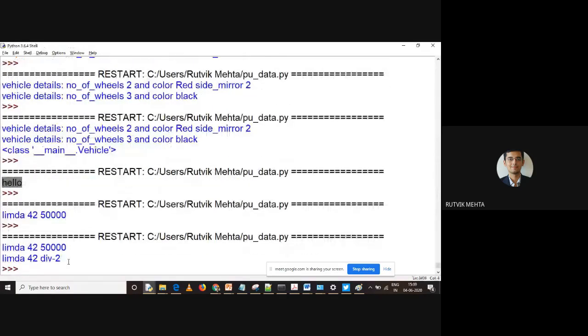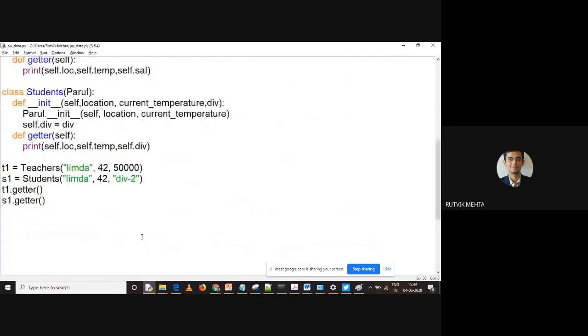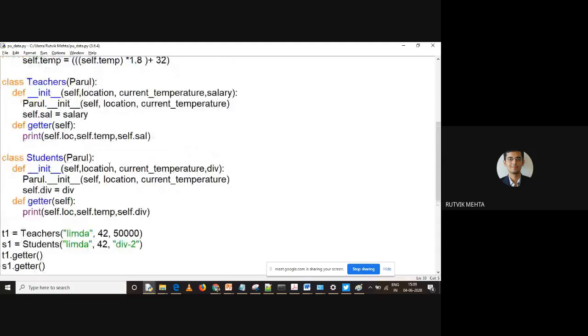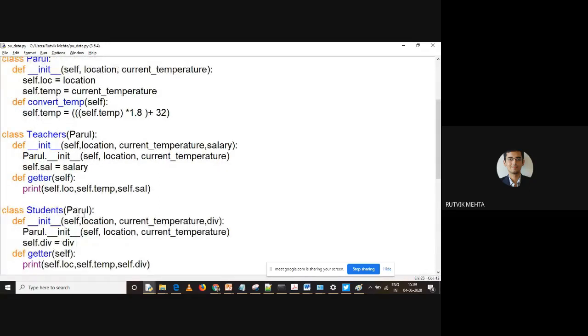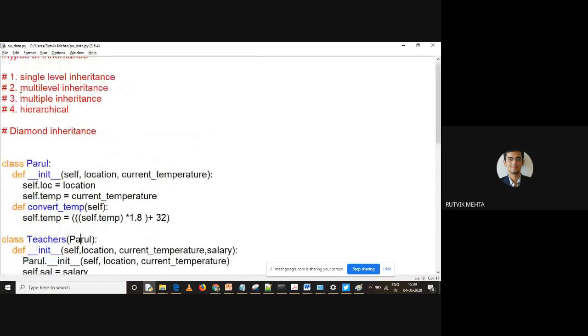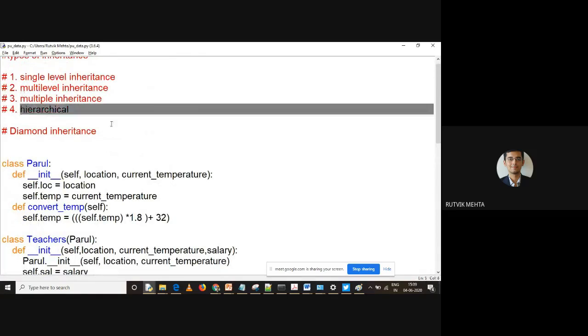So this is also known as polymorphism, right? Because we are having 2 different behaviors of the getter method, and the behavior depends on the type of the class, whether it is a teacher class or a student class. And this is known as hierarchical inheritance. Why? Because teacher and student, both classes are inheriting properties of the parent class, right? So this is how you can implement this particular inheritance, which is known as hierarchical inheritance, right?